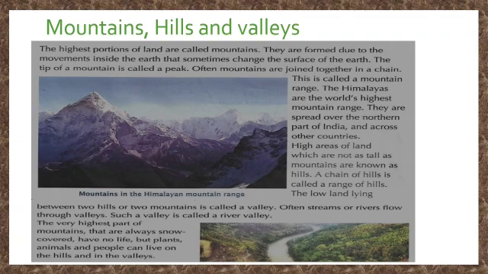The very highest parts of the mountains are always covered with snow and have no life. You can see in the picture, the mountain in the Himalayas mountain range is covered with snow. But plants, animals and people can live on hills and in the valleys.